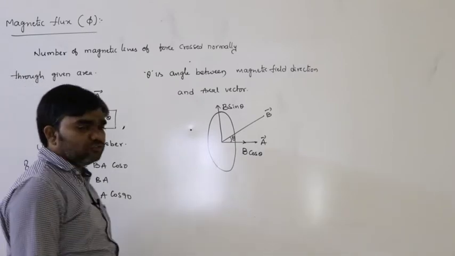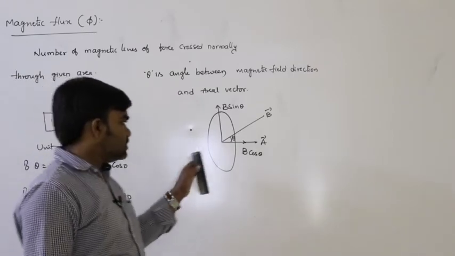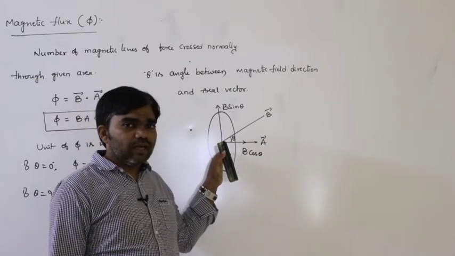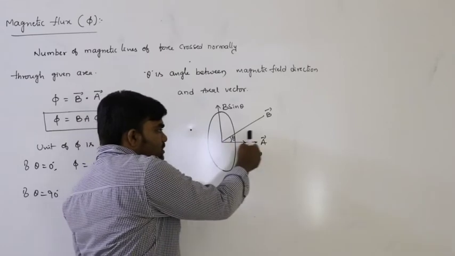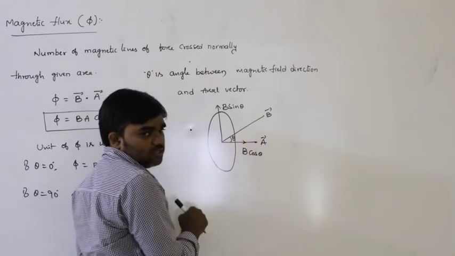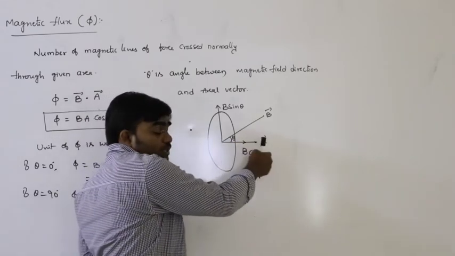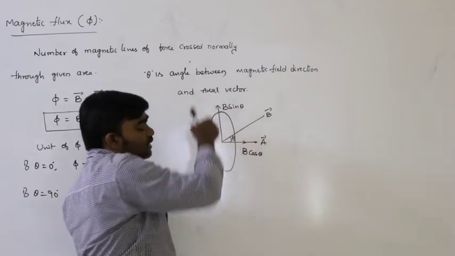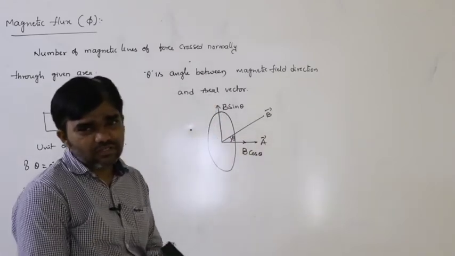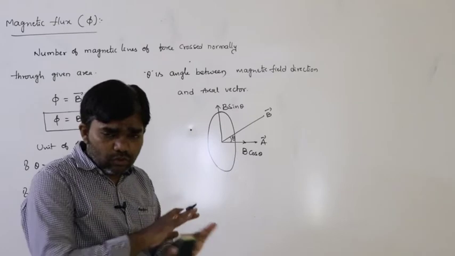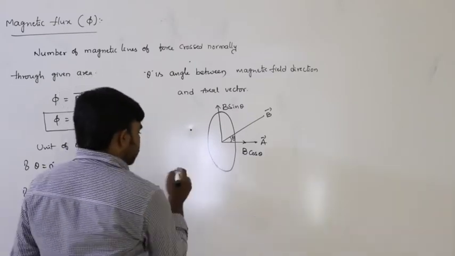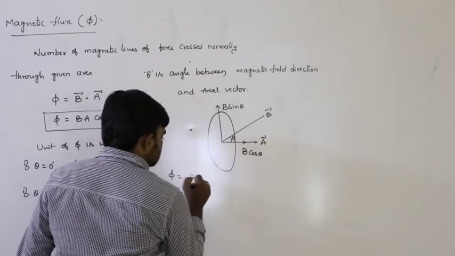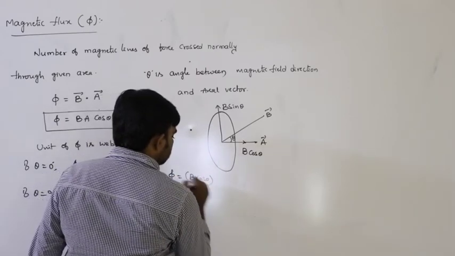According to the definition of magnetic flux, we must consider the magnetic lines of force normal to the surface. So the B cos theta component is normal to the surface, and the B sin theta component is along the surface. Along the surface, there is no need to consider it. That's why B cos theta. So now magnetic flux can be written as B cos theta into A.